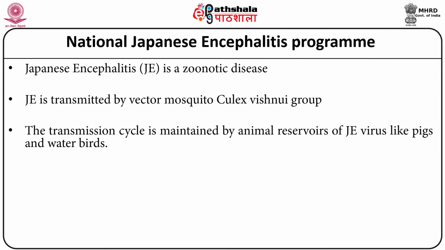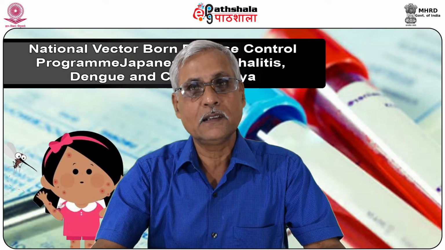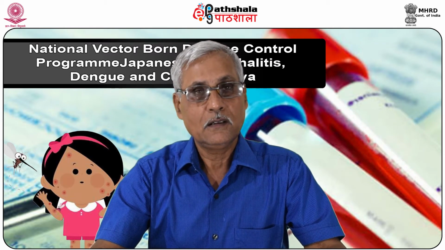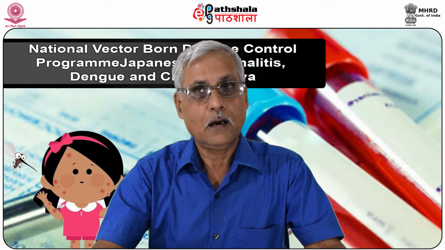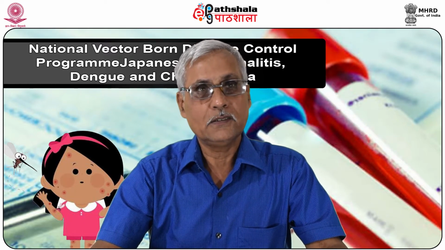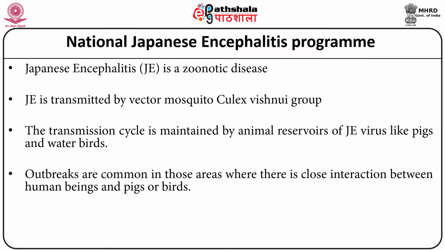It means the JE virus increases in number in those organisms. Outbreaks of Japanese encephalitis are quite common in those areas where there is a close interaction between human beings and pigs or birds.